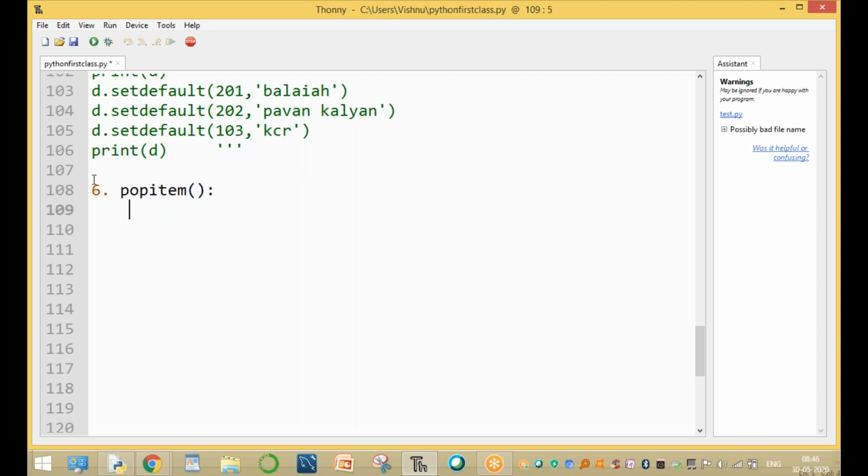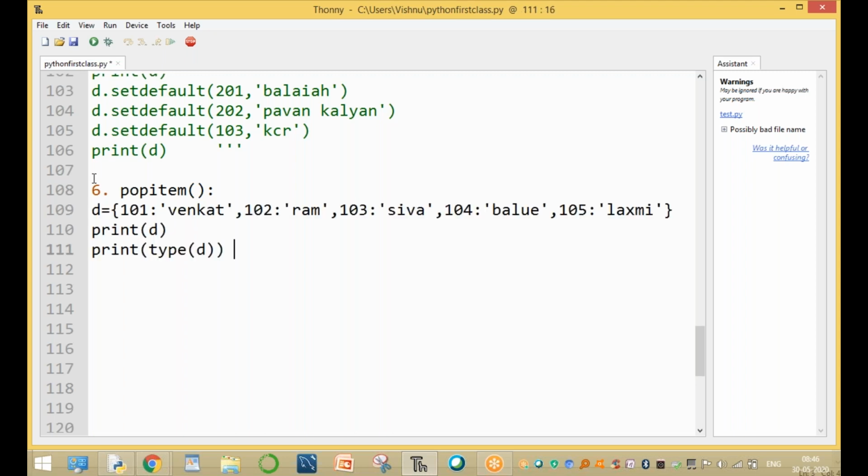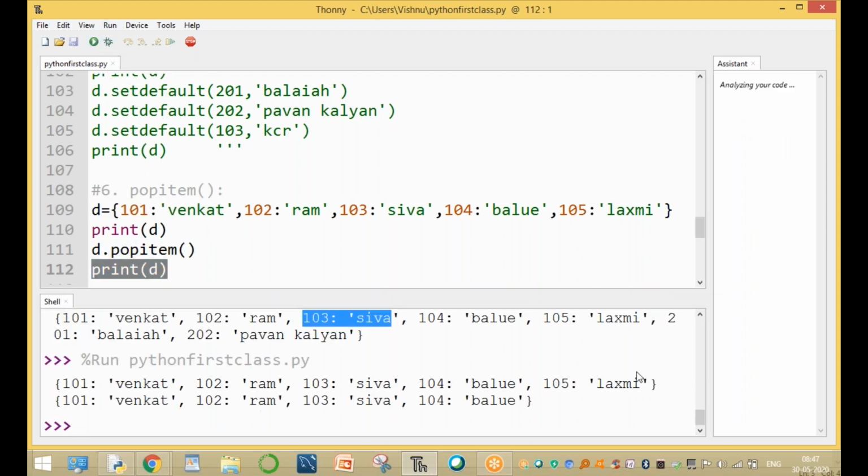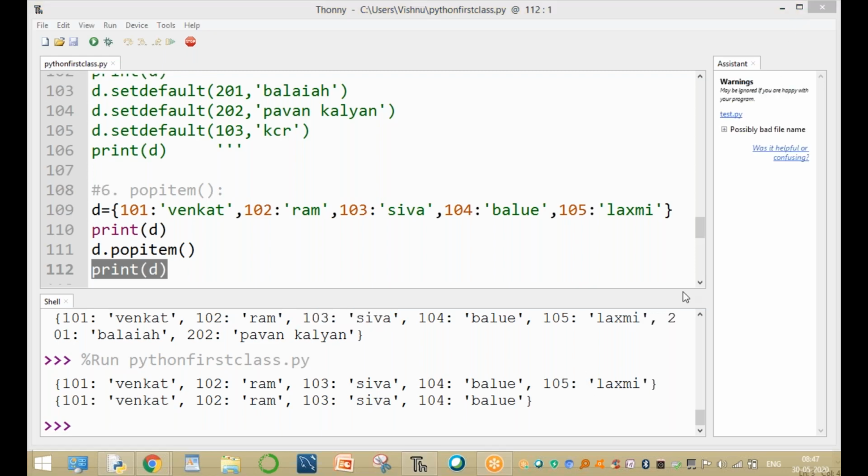What is the popitem function? So I explain one by one. Okay, for example, run this one. So here d.popitem. Okay, now print of d. What happens? Here the comment symbol. Okay, for example, this is the original dictionary. Here one item is removed, and what happens? What is popitem? Popitem means simply, like pop in a list, remove the last element. Here, if you want to remove the last element, 105, then use the popitem function.